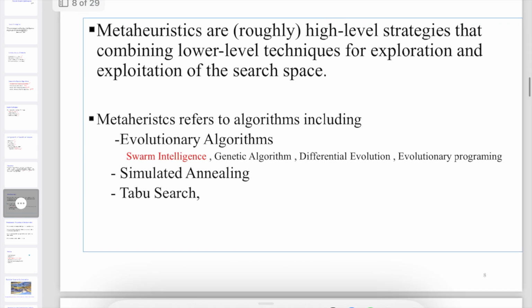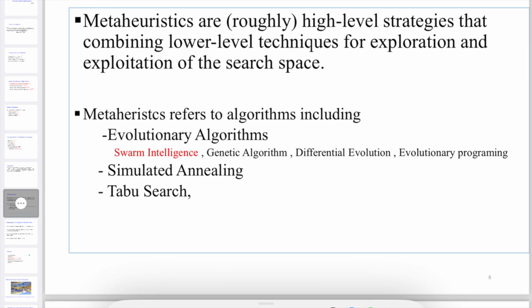When you see metaheuristics, it is for exploration and exploitation of the search space. If you know there is a solution, how will you explore it, and how will you exploit the search space for a better solution? That is what metaheuristics means. These are some of the algorithms in metaheuristics: evolutionary algorithms, simulated annealing and taboo search. These are not included here. We are going to focus mainly on swarm intelligence.